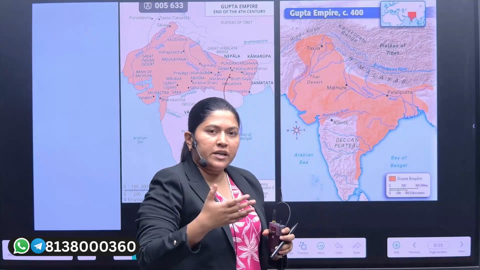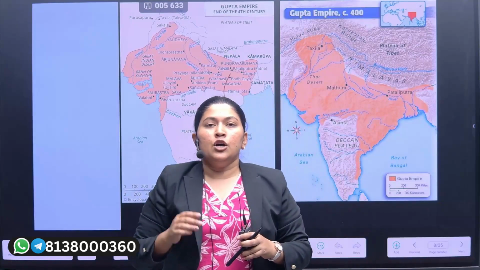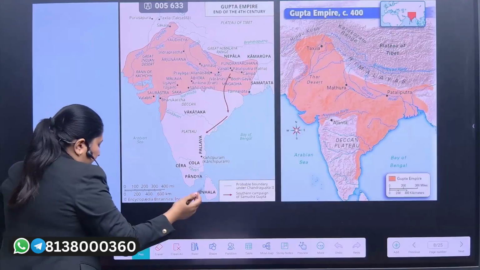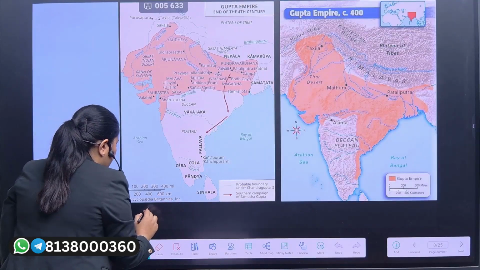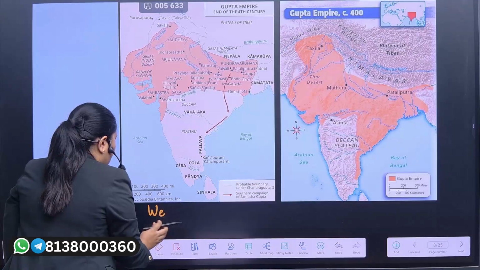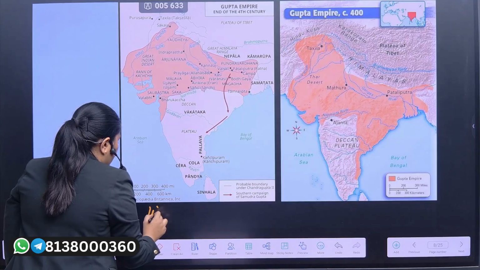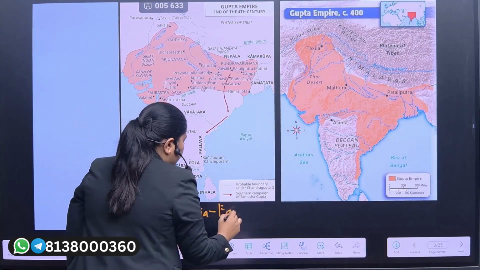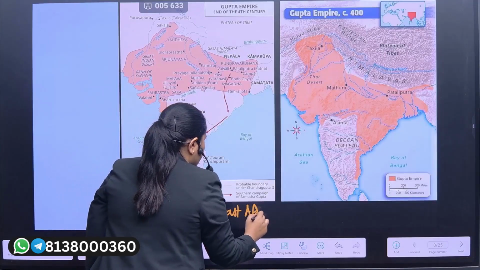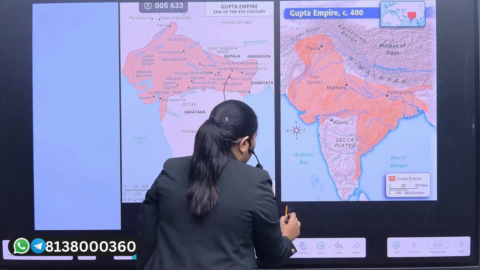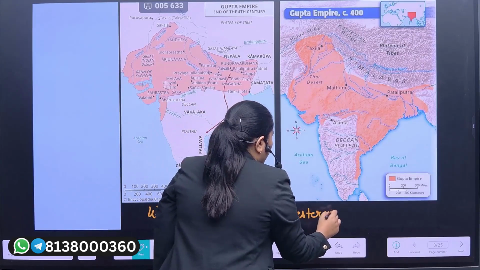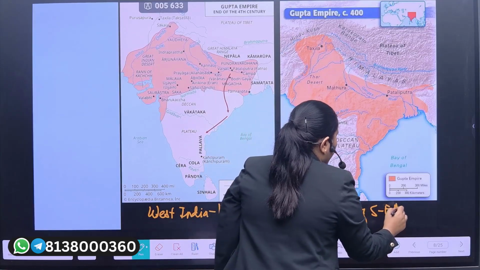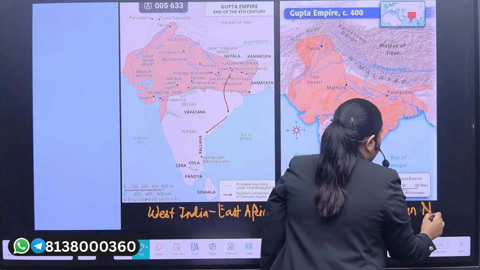Now, if you see the trade ties of the Gupta empire with other countries, you must know that we had connections from West India to East Africa, and the western side of Southeast Asian nations.